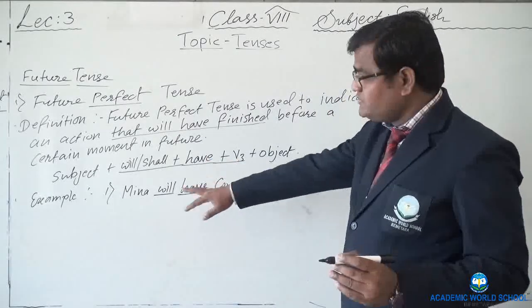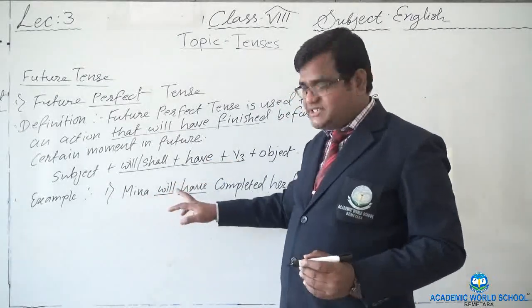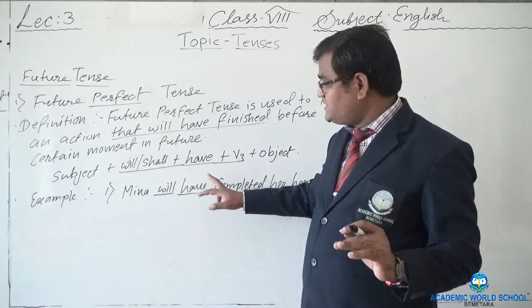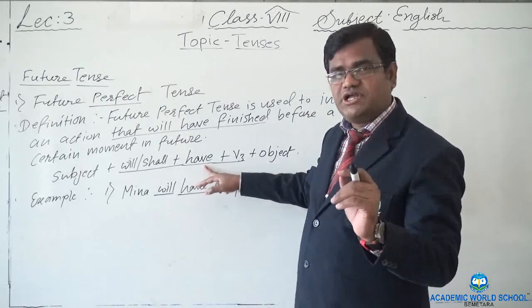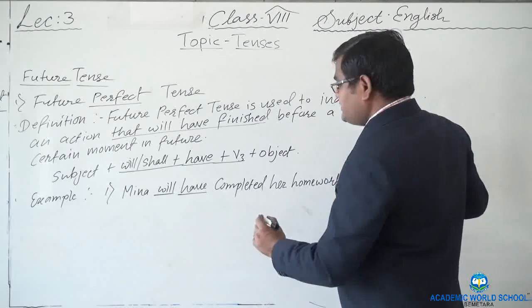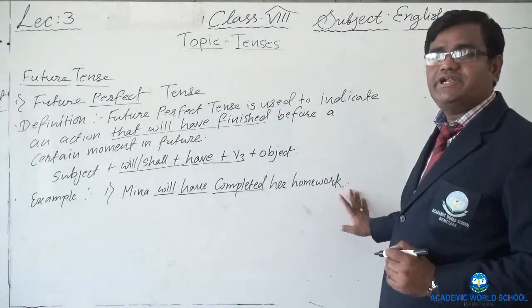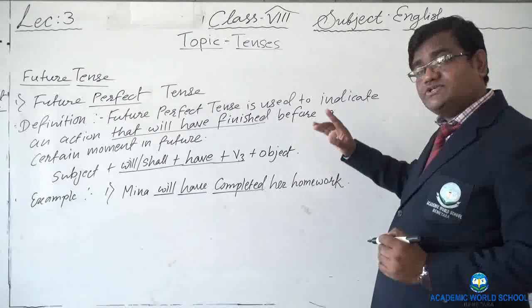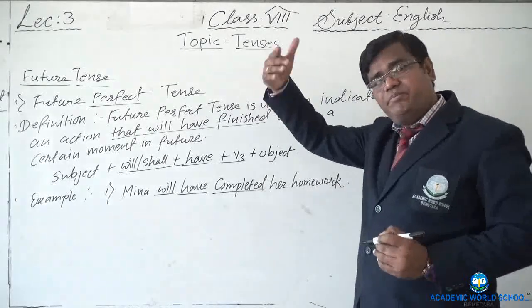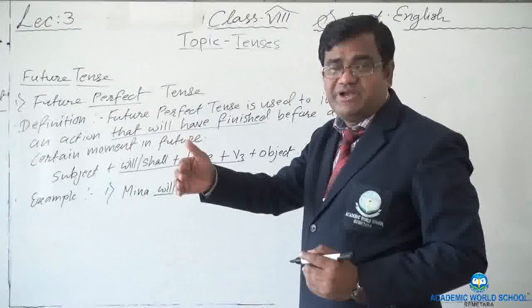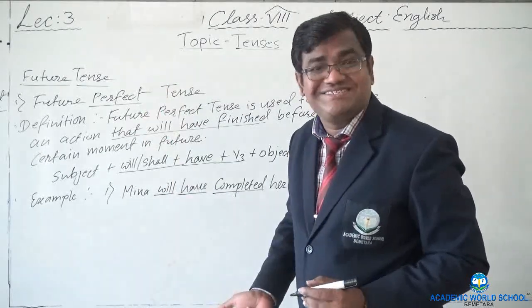I have no option. Even though Meena is singular, I am not taking has here, because I have only one option in future perfect tense. Will have, then the third form of the verb, as I use here: Meena will have completed her homework, right? So in future the action would have been finished before a certain moment, before another action begins, right?